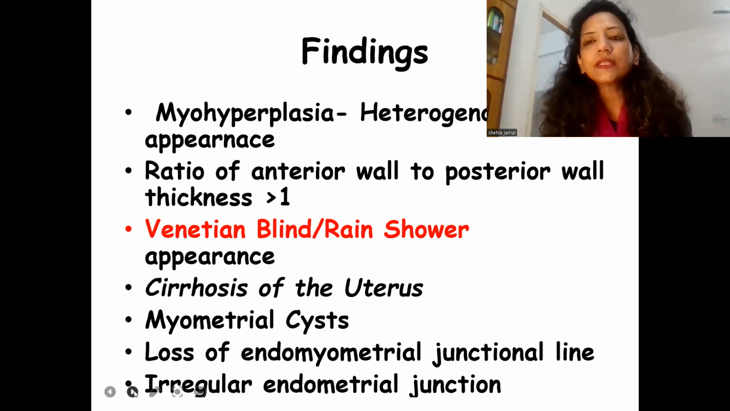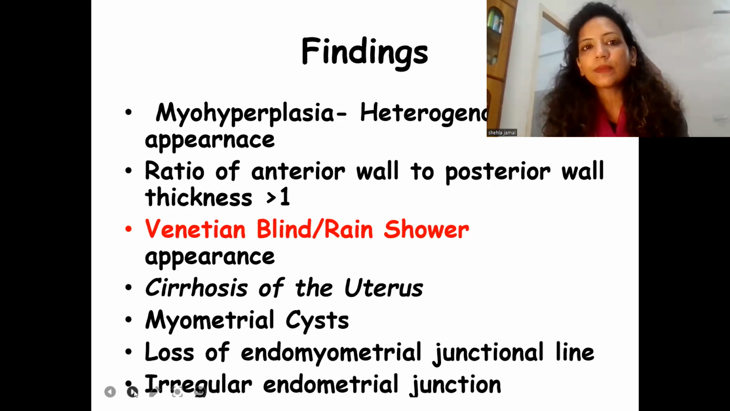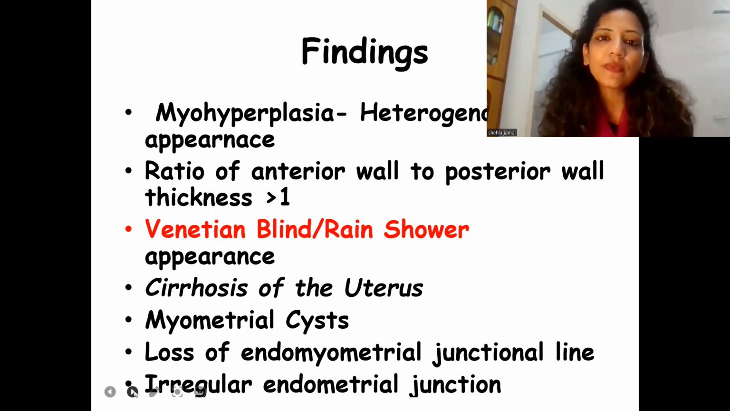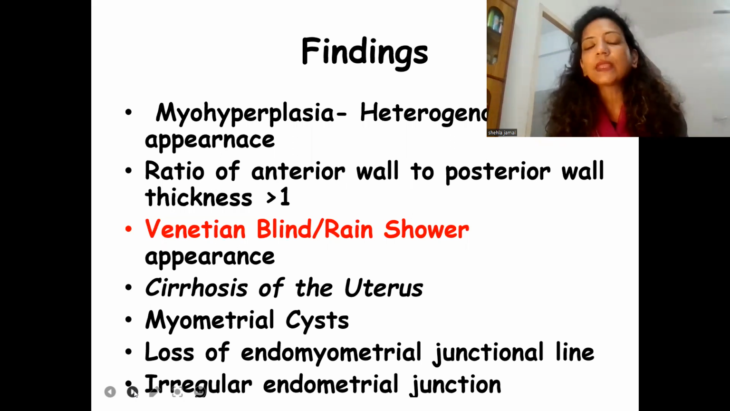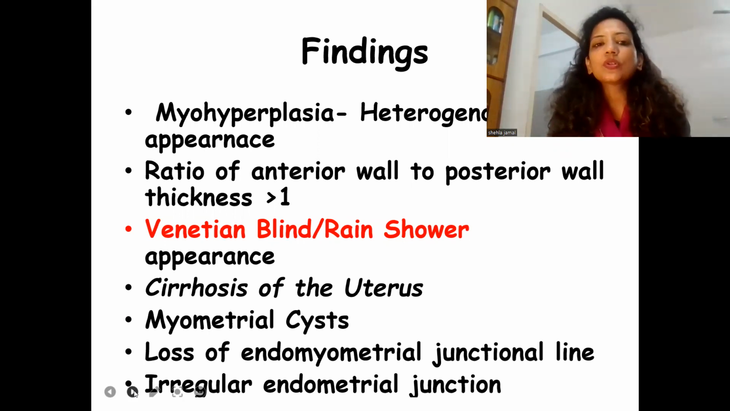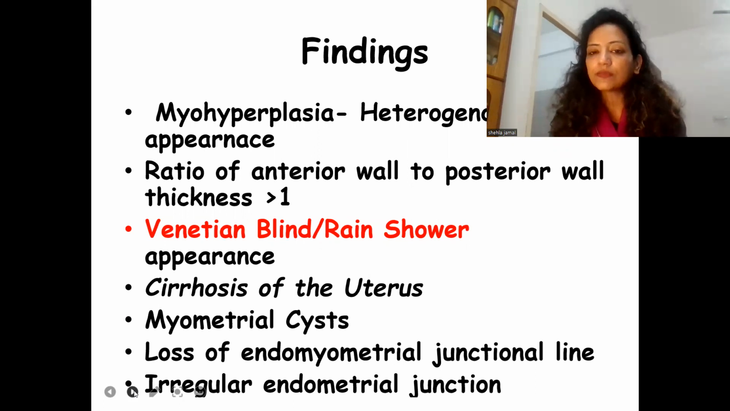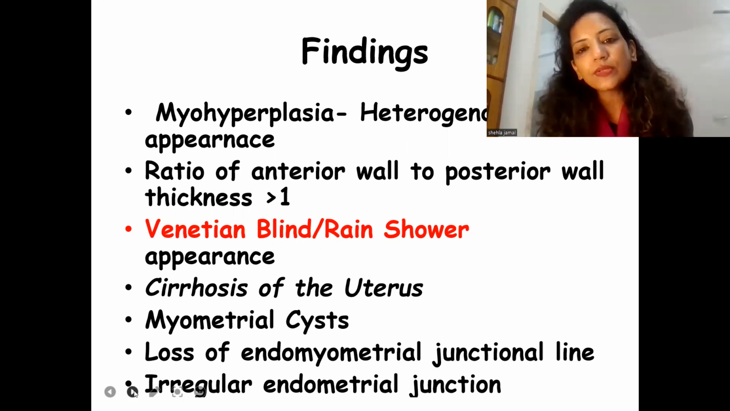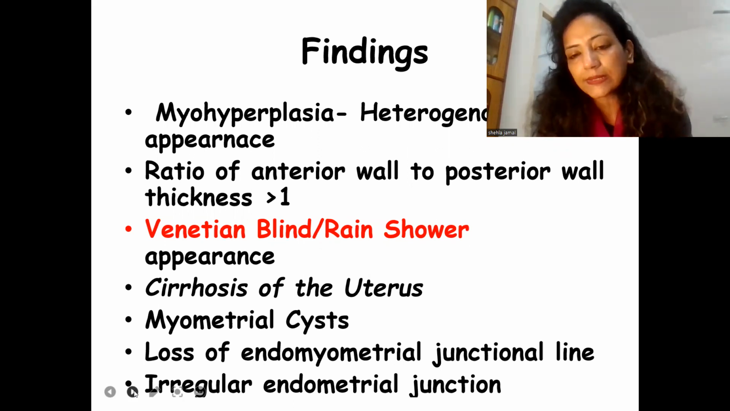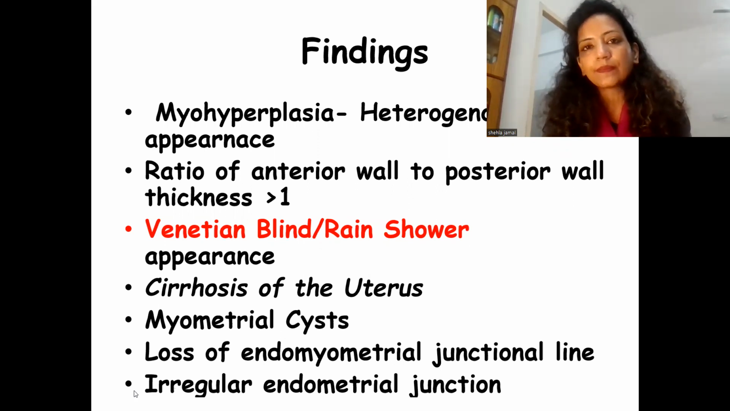The findings you will see when you do ultrasound for these patients: there is heterogeneous echogenicity and appearance of the myometrium. There is myohyperplasia. The ratio of anterior wall to posterior wall thickness is more than 1. We usually call this Venetian blind or rain shower appearance, owing to the salt and pepper kind of consistency. It is also famously referred to as cirrhosis of the uterus owing to these features on ultrasound. We can also find a myometrial cyst, which is the cystic type of adenomyosis. There is loss of the endomyometrial junction line and irregularity of the endomyometrial junction.